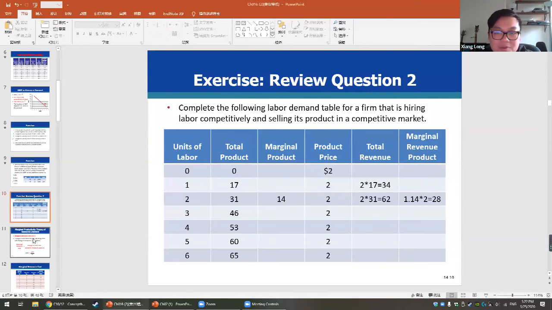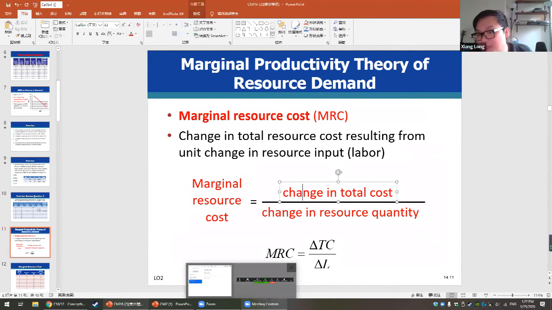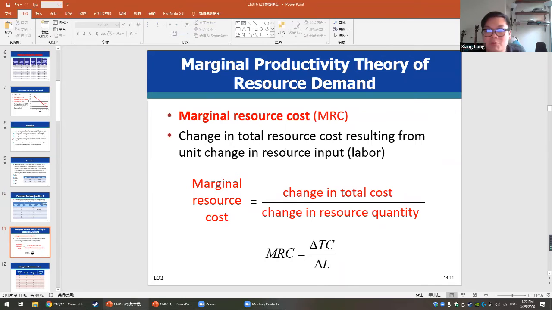Okay, so once we know the marginal revenue product, the other thing we need to talk about is the marginal resource cost. The marginal resource cost is actually a little bit different. In chapter 9, we talked about marginal cost.